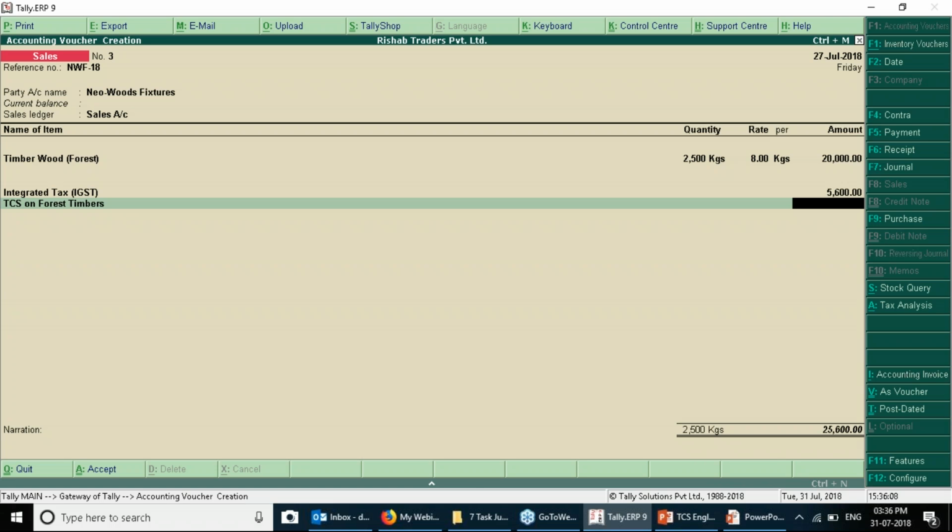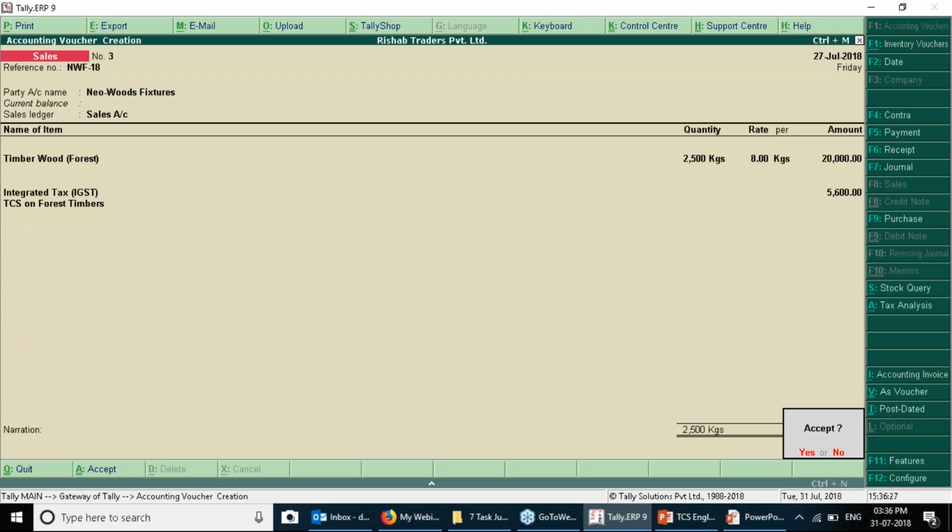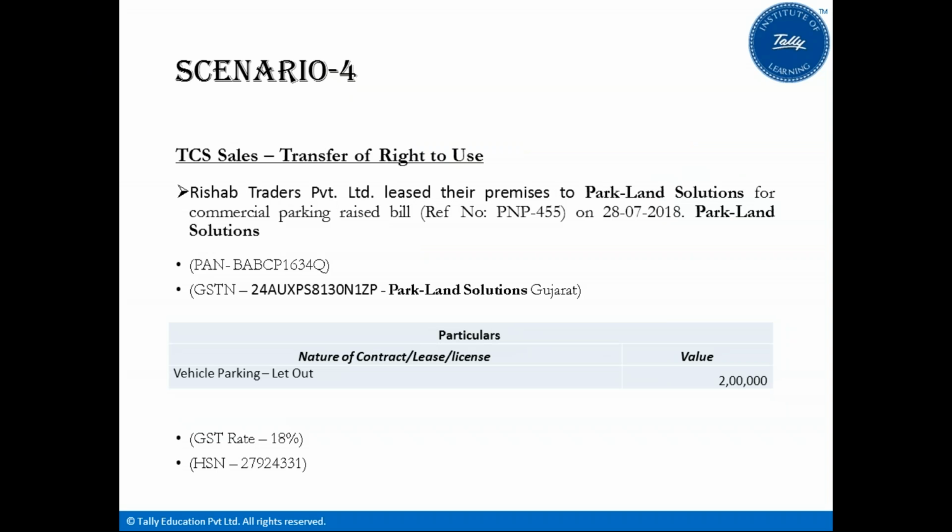You just need to understand one thing: the flow or the process being shown in Tally, and how Tally works, you have to adjust to these things. Once you are done with all the setup and creating and configuring the ledgers, everything would be fine. So let us take the entry as on 27 and move to our scenario 4. This is our last example, that is TCS on transfer of right to use. So when would TCS be charged wherein transfer of rights to use is there?